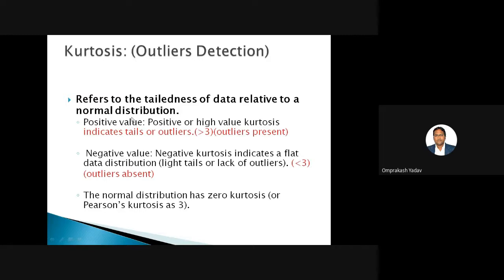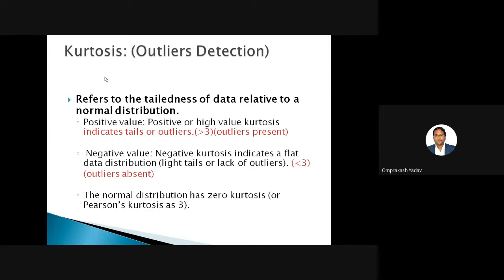So how much your data is tailed. If there is a long tail, that means very deep outlier values are present. So we will calculate this kurtosis the way we calculated the skewness, and we came to know that if the skewness value is negative, then we substitute by mean, and if it is positive, then we substitute by what?